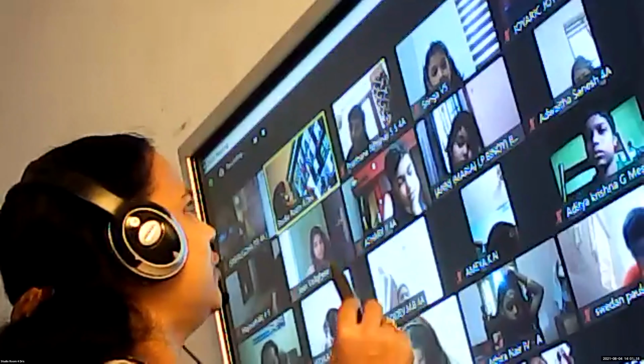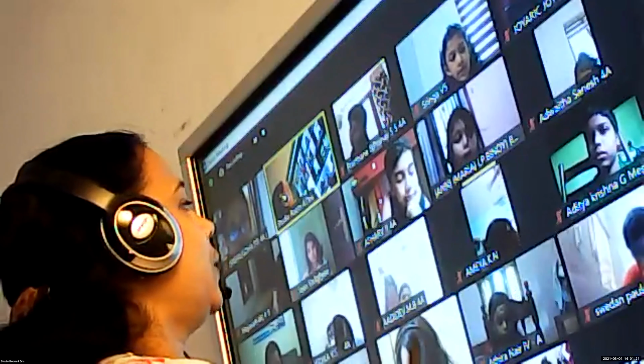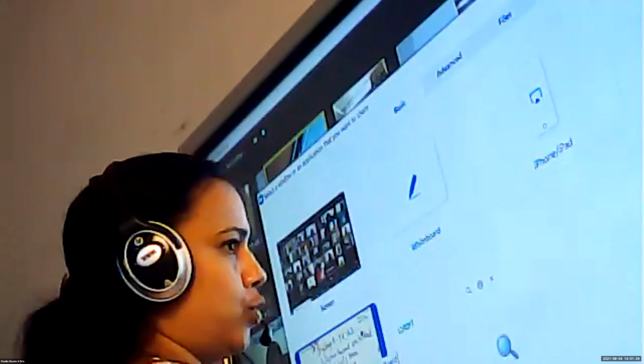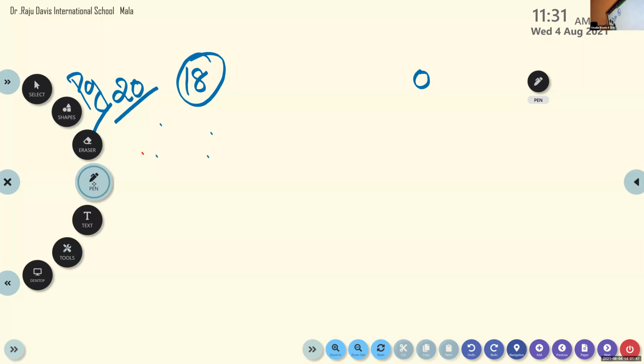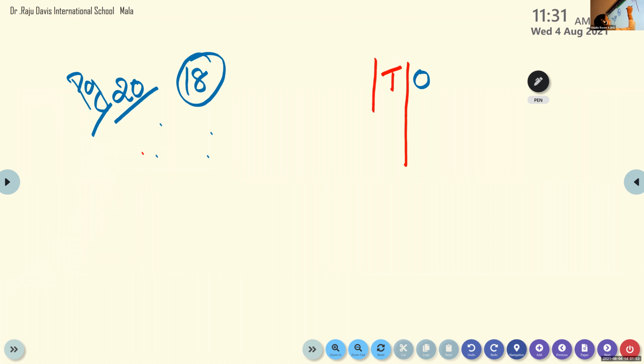So first, children, we can draw one place value chart. It will be easy for you to place the numbers inside. Draw a small one, not a very big one. Page number 20, question number 18. Next we will write here ones, tens, hundreds, thousands, ten thousands. One small place value chart is enough.